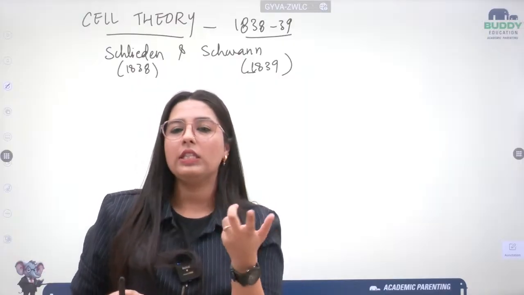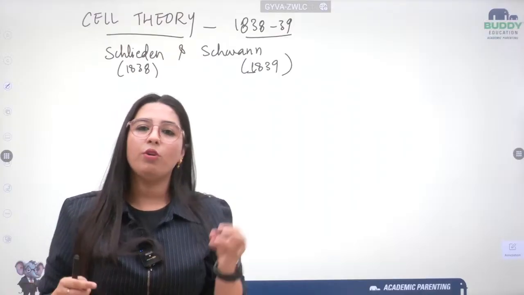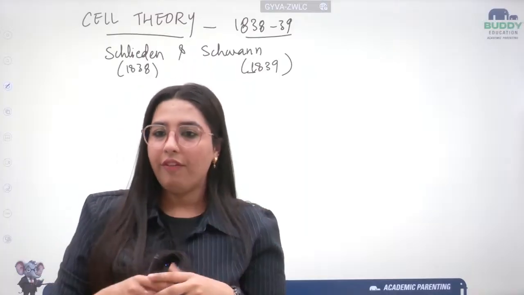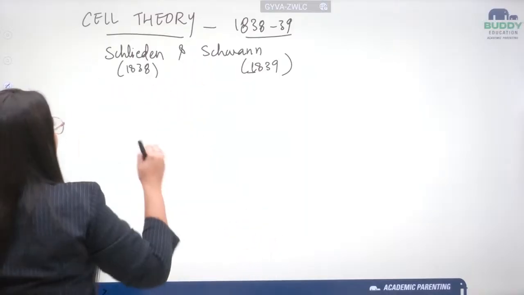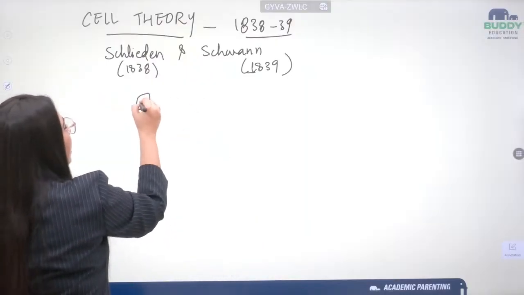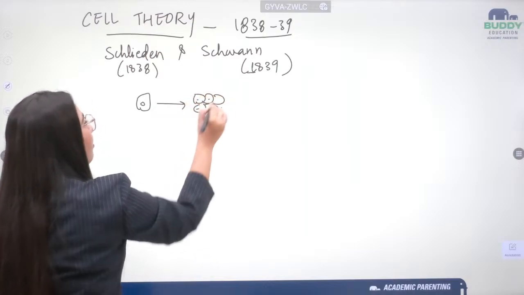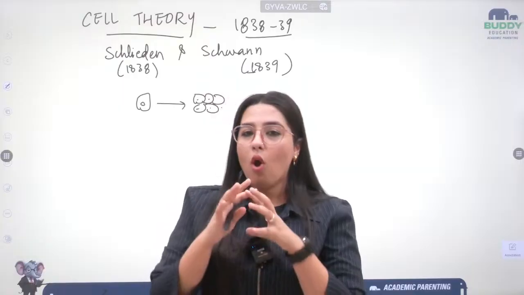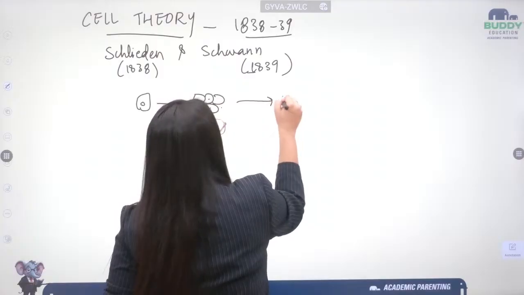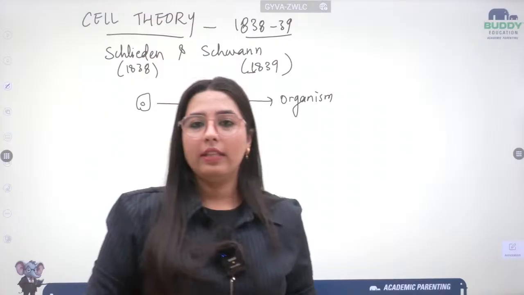What they said is that every living organism is formed of tiny cells and their products. Let me explain with the help of a diagram. One cell comes together with others to form a product of cells, like what I already explained in the last slide. All these cells come together to form a product, and this product forms a living organism. This is what they conveyed.